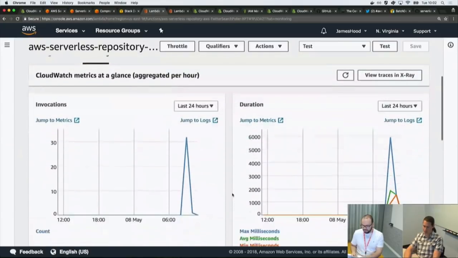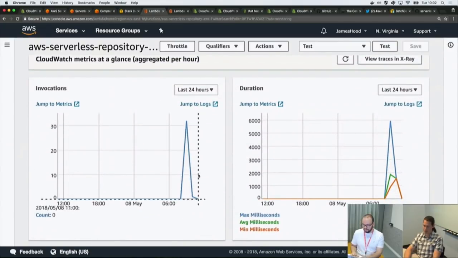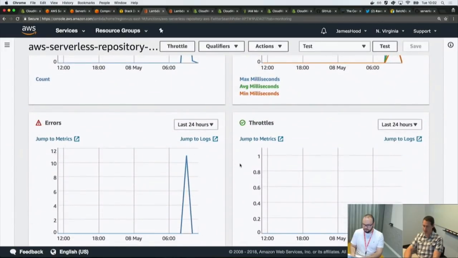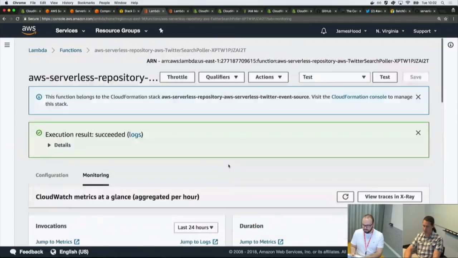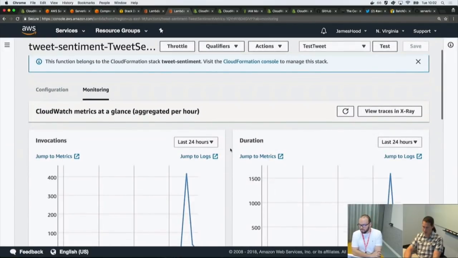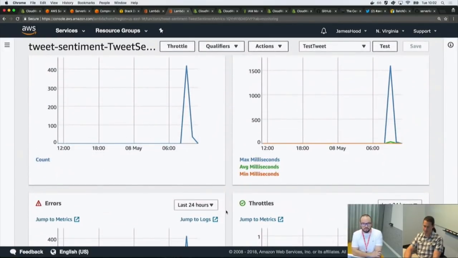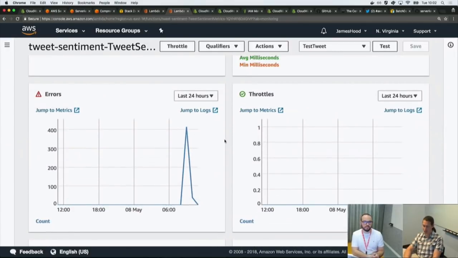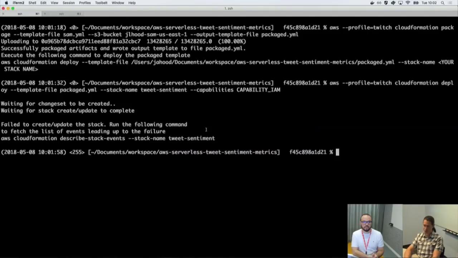So it looks like that issue got fixed. I can see 30 invokes of this poller, and only 11 errors. So it looks like the IAM change kicked in, and now we're successfully getting our tweet processor called. If I look at our actual tweet sentiment function, you can see it's been called many, many times. The Twitter search poller batches them in batches of 15, and then async invokes the Lambda.